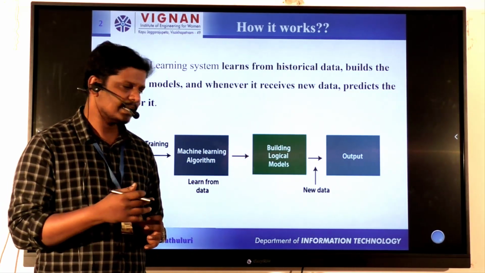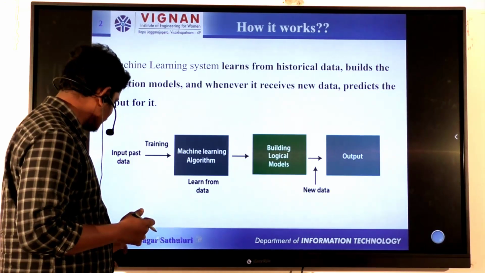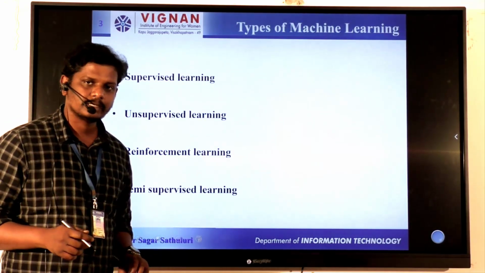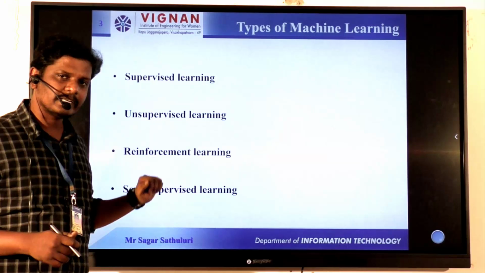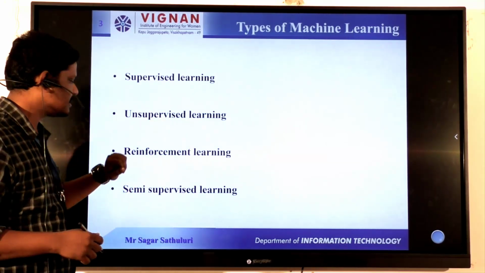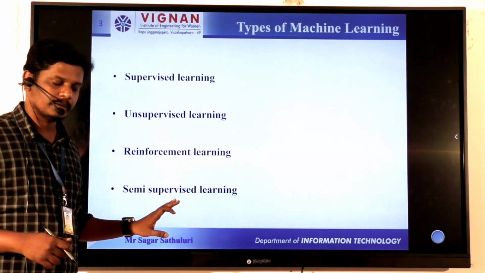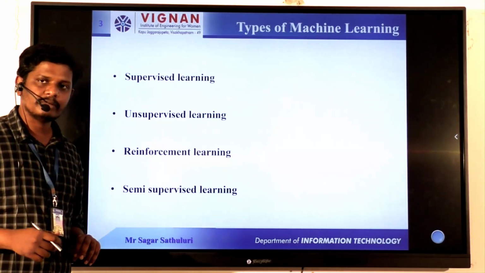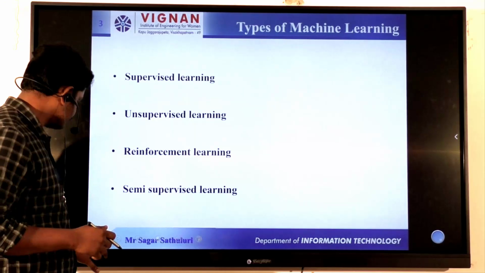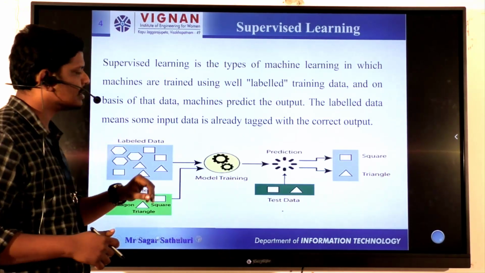Machine learning is broadly divided into four areas. The categories are supervised machine learning, unsupervised machine learning, reinforcement machine learning, and semi-supervised learning. We'll discuss them one by one today. The first one is supervised learning.